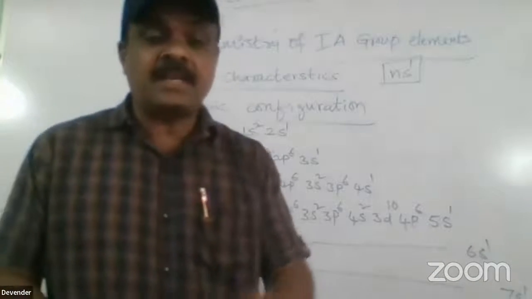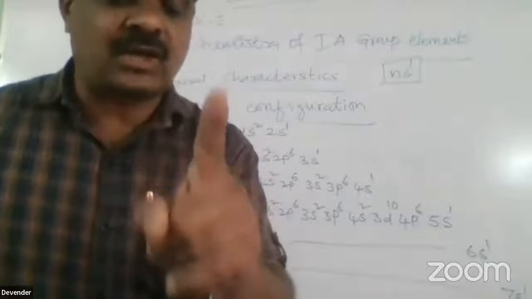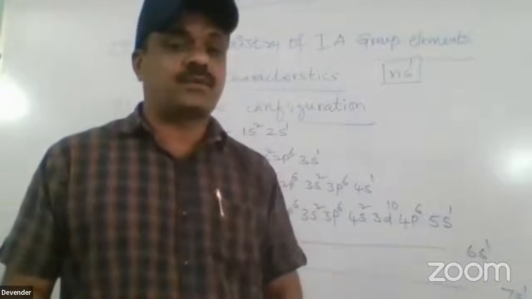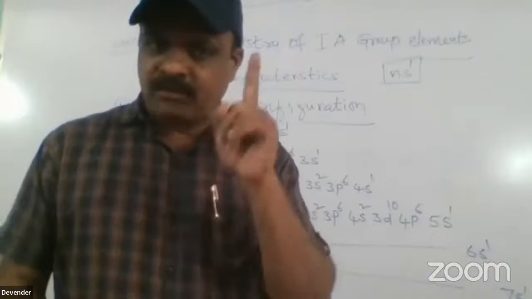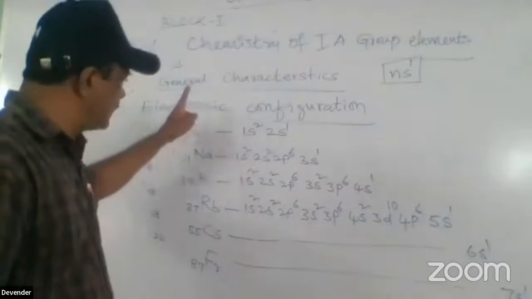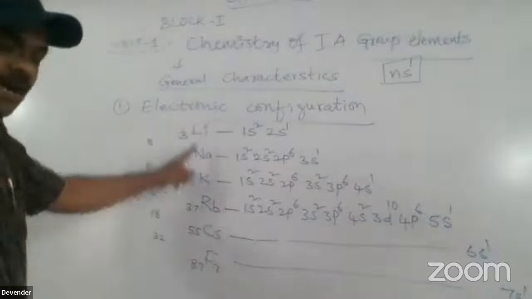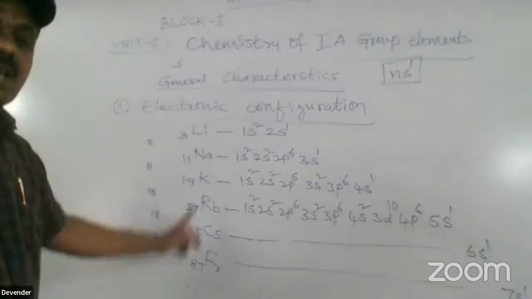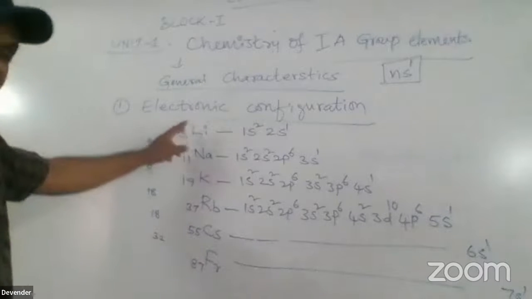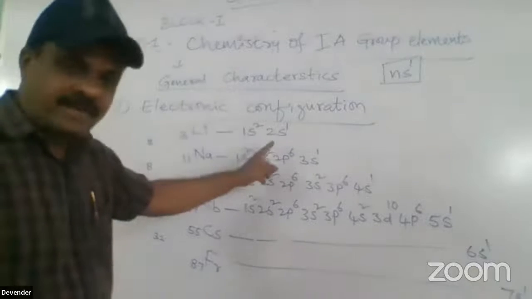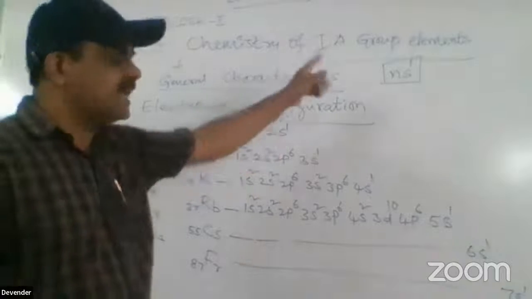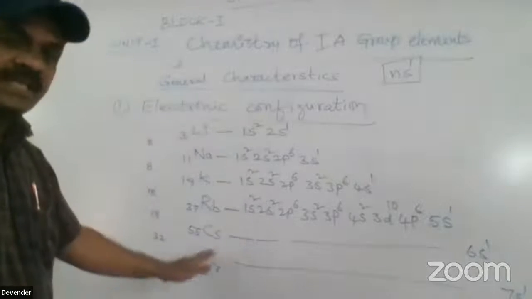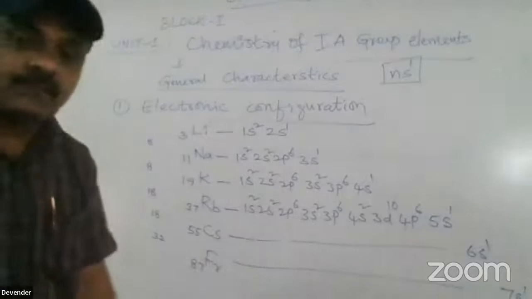Okay, this is very important. This question, they ask the electronic configuration in the examination. For a 5 marks question, you have to elaborate all the elements. I am writing here: except hydrogen, the remaining elements are present. These are all called alkali metals, alkali elements. These alkali elements belong to the s block elements, and the outermost electronic configuration, the general electronic configuration, is ns1. You have to write this, and you get the 5 marks.